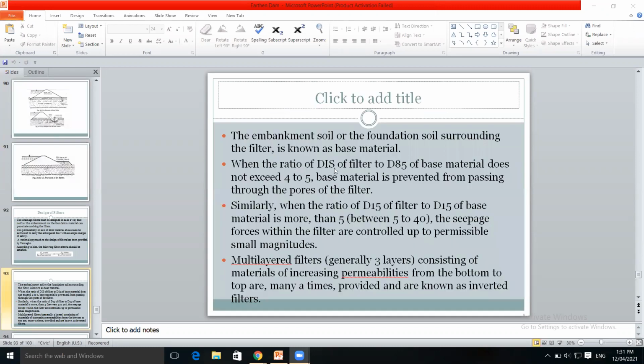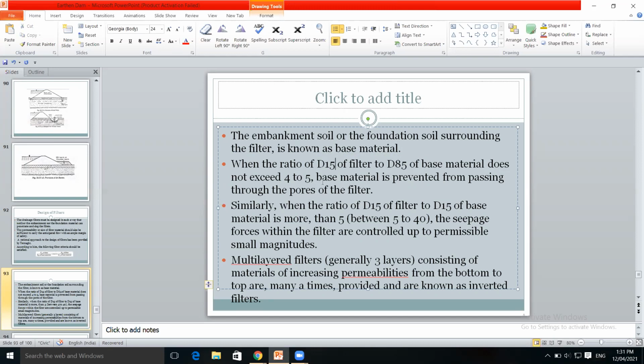When the ratio of D15 of filter to D85 of base material does not exceed the value 4 to 5, it should be less.